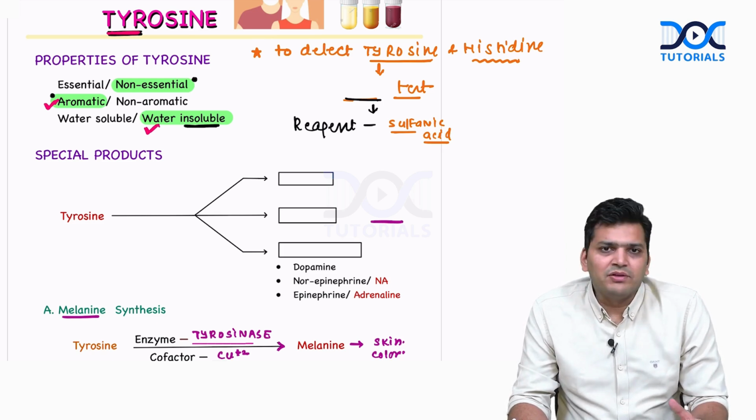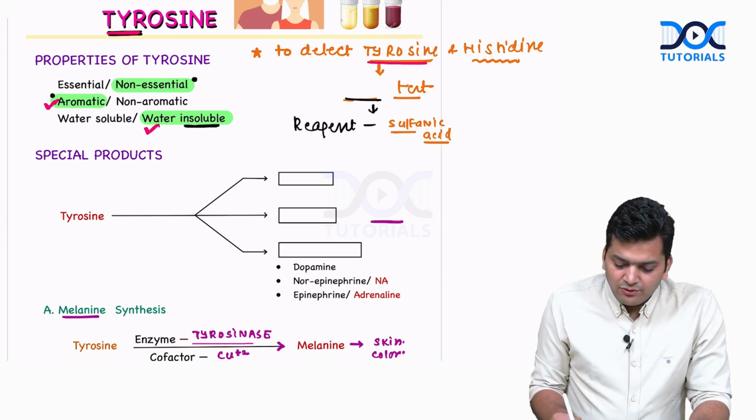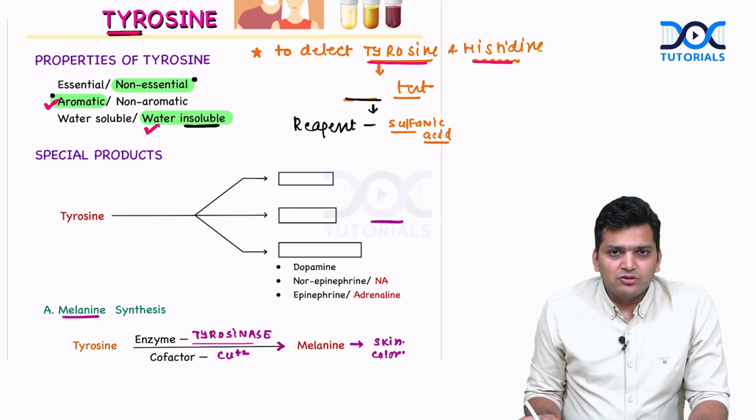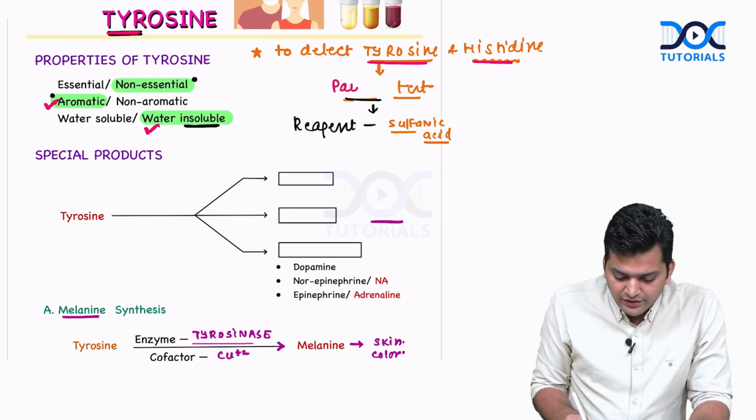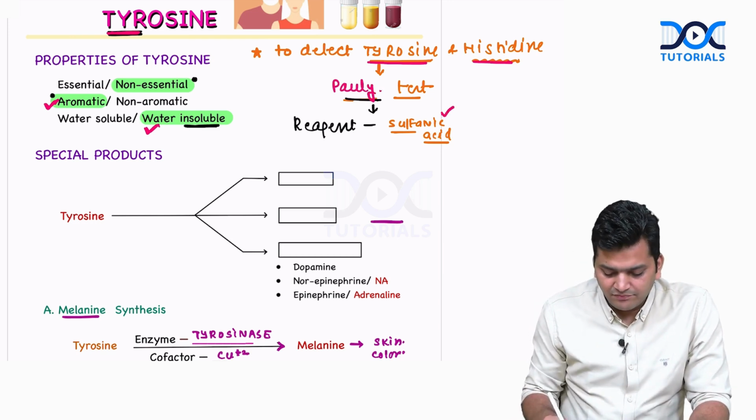Just now I told you that we can make it from phenylalanine, so it is non-essential. Now, if we want to detect tyrosine or histidine in any given solution, we can do a test called the Pauly test, where we use the reagent sulfanilic acid.